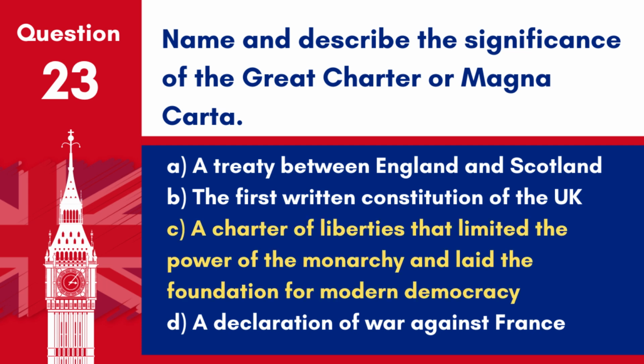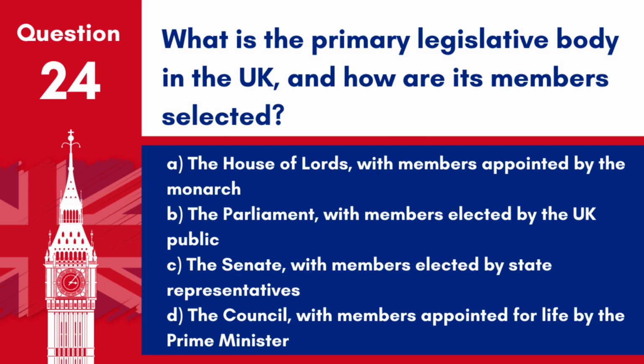Answer: C. A charter of liberties that limited the power of the monarchy and laid the foundation for modern democracy. The Magna Carta, signed in 1215, is a cornerstone of British constitutional and individual rights. Question 24. What is the primary legislative body in the UK and how are its members selected?